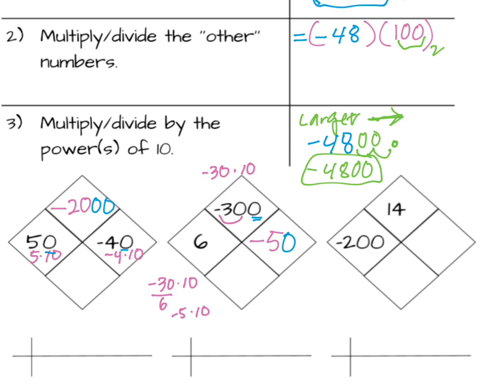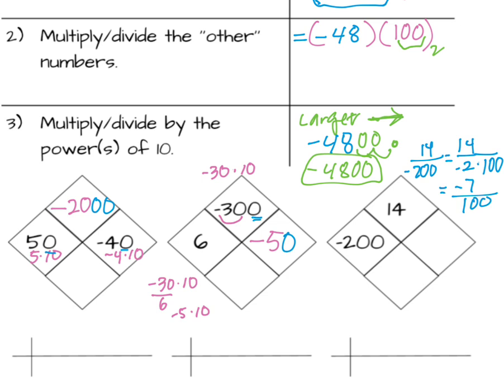All right, and then we're going to do this one in kind of a similar way. 14 divided by -200. So I'm going to decompose that -200 into -2 times 100. And I'm going to start by doing the 14 divided by -2. So that's -7. And I'm still dividing by 100.